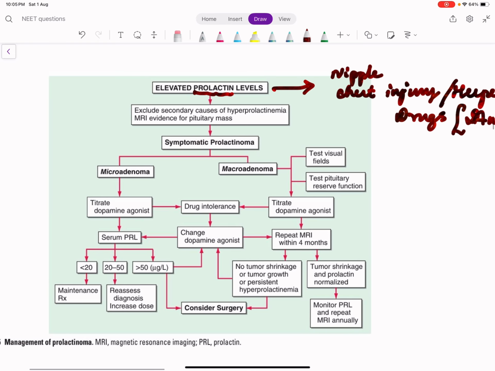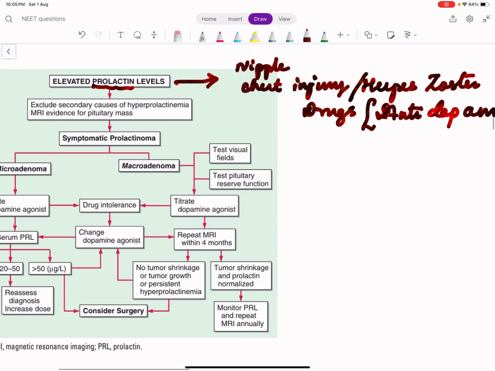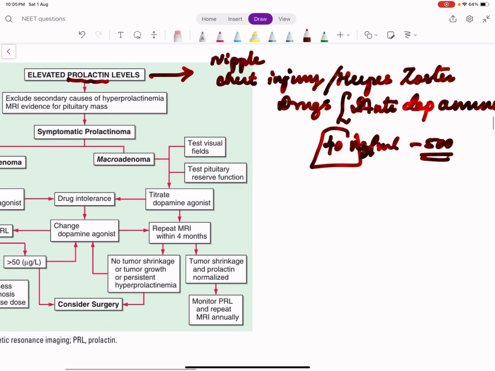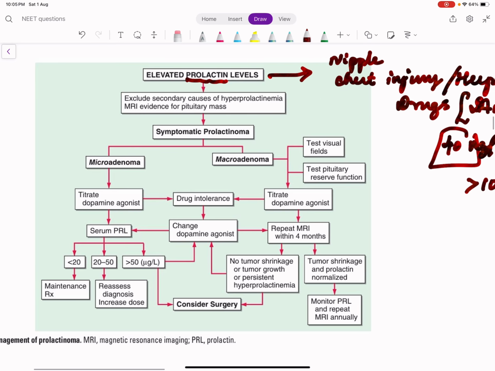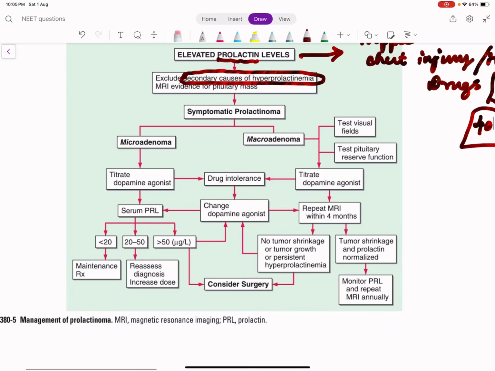So whenever a scenario comes where prolactin level is elevated, especially when it is mildly elevated, for example, if 40 nanograms per ml is the normal level, up to 500 there can be benign causes. But more than 500 or more than 1000 definitely indicates some pathology like prolactinoma. That is what is given here. There are so many secondary causes for hyperprolactinemia. They have to be ruled out. Only then we have to think of prolactinoma.